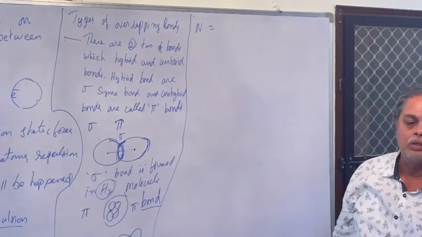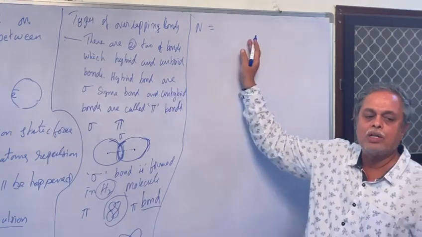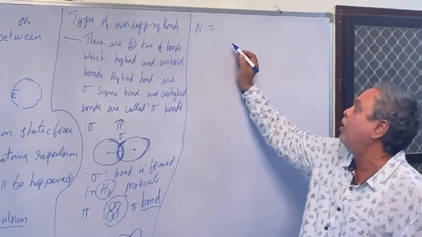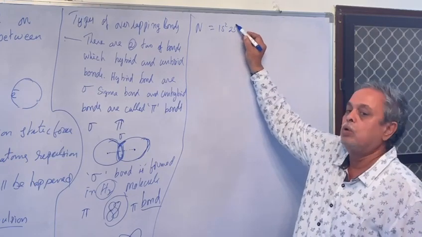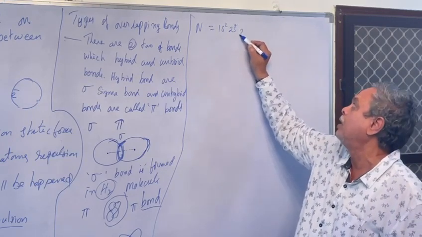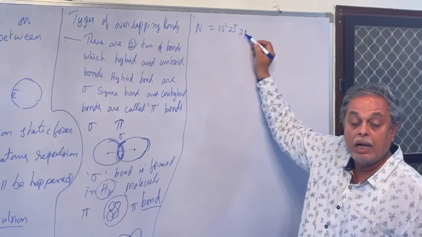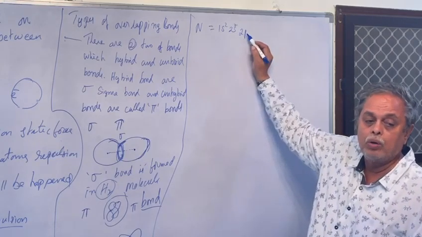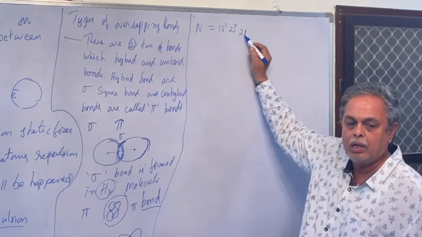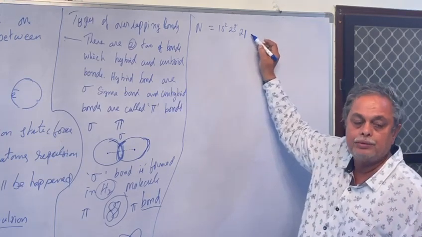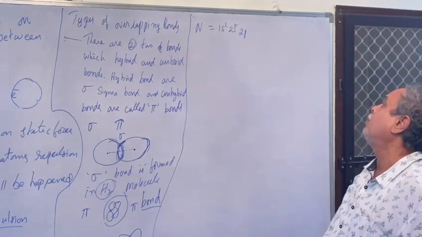Tell me the nitrogen configuration. 1s2, 2s2, 2p1, 2p2, 2p3, 2p4. Tell me the correct one.